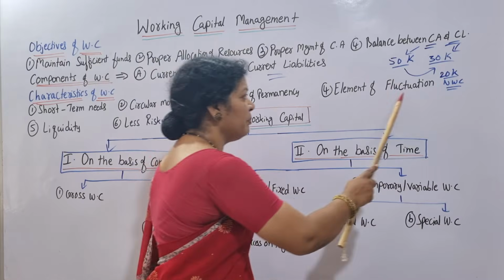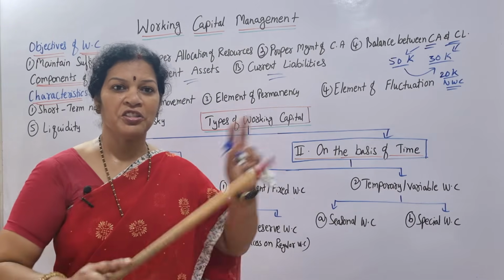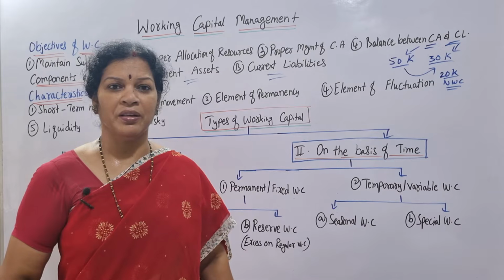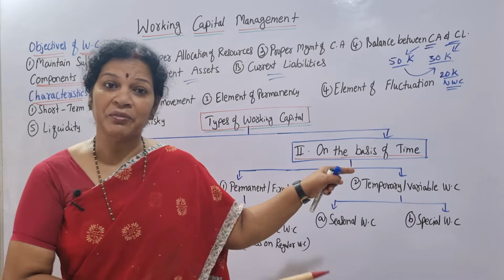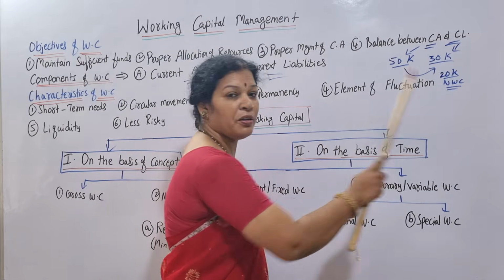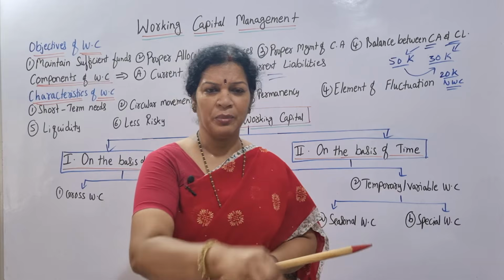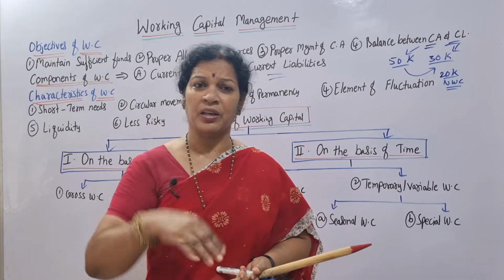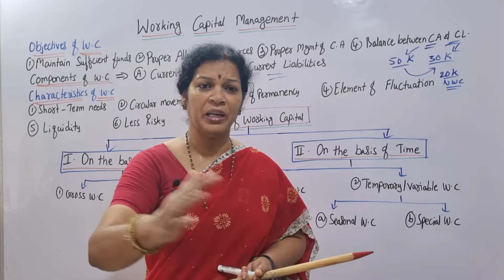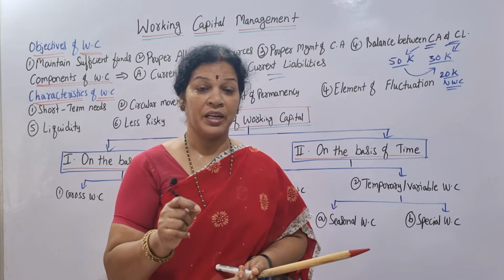In the same way, element of fluctuation is also another important character. Fluctuations are common in working capital. Fixed capital, no, but in working capital fluctuations are quite common. So you have to remember the element of fluctuation. It's not permanent. Suppose this time you have paid some amount for transportation, next time it will be changing, every time it will be changing unless you fixed it, right?